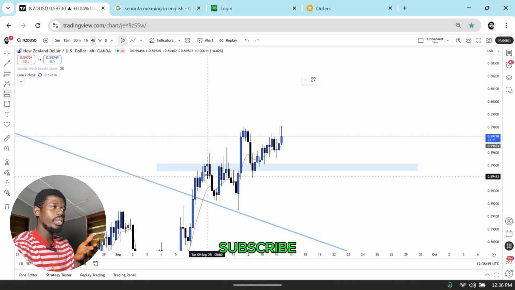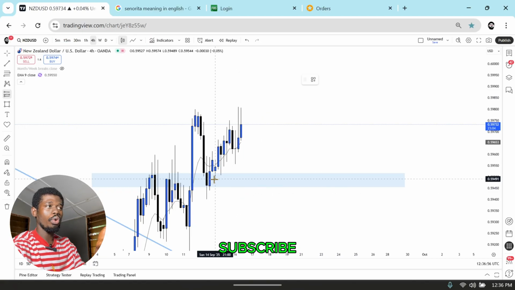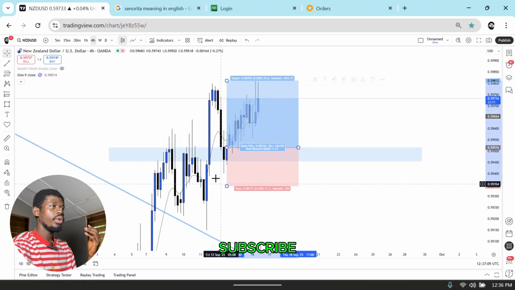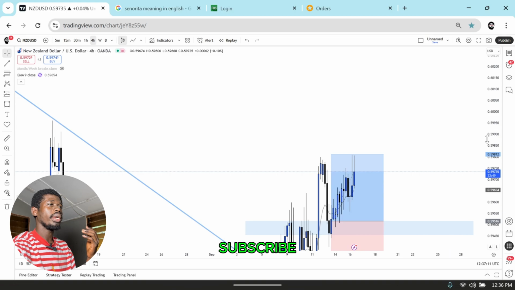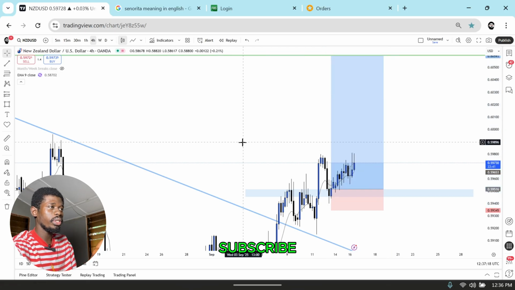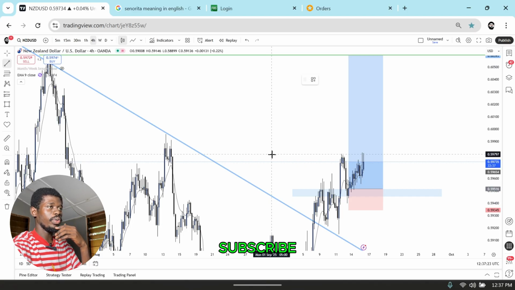You feel me? So I waited for resistance to be broken, and it's now serving as support. And not only is the market telling me that we are good for buys at this point, but there is also a confirmation of a bullish engulfing candle happening on the previous resistance zone. So I bought over here, and I put my stop loss right over here, and I am targeting this point. I know for a fact that the market is definitely going to go there, but it is playing stubborn just as the GBP NZD. But we are good, bro. We are good.